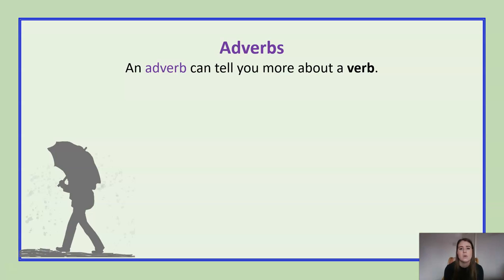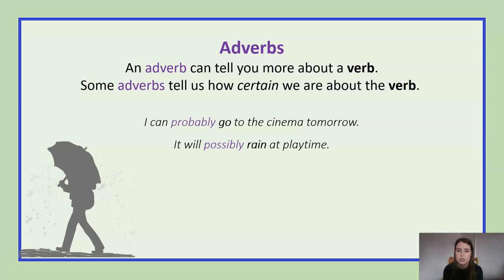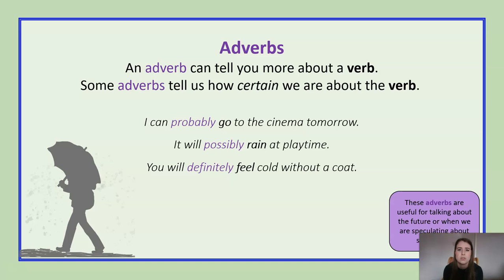Okay, so let's have a look at what an adverb actually is. So an adverb can tell you more about a verb, okay? So usually an adverb is the adjective that is used to describe the verb. So some adverbs tell us how certain we are about the verb. For example, I can probably go to the cinema tomorrow. It will possibly rain at playtime. You will definitely feel cold without a coat.